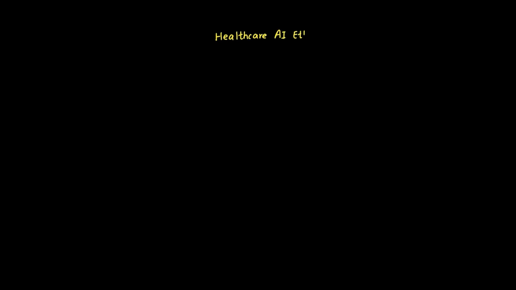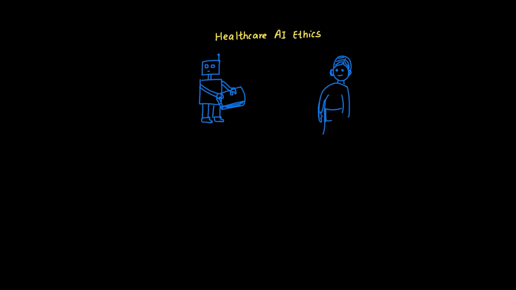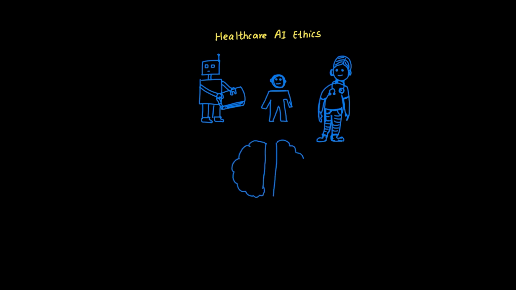Healthcare AI implementation presents unique ethical challenges that go beyond typical business applications. The principle of human oversight isn't just a nice to have, it's absolutely critical for patient safety. Imagine AI as a highly skilled medical resident who's read every medical journal but has never actually felt a patient's pulse. The AI can process vast amounts of data and identify patterns humans might miss, but it lacks the intuitive understanding that comes from years of patient interaction.